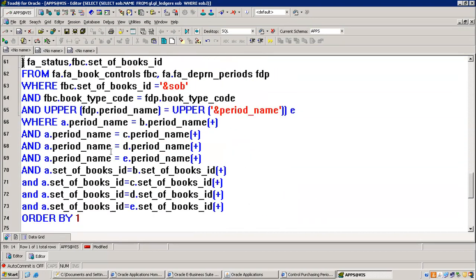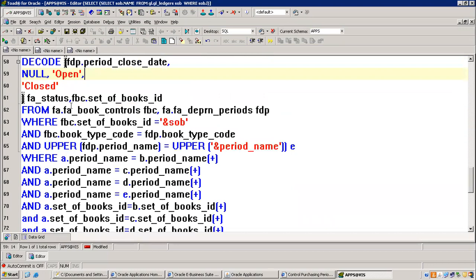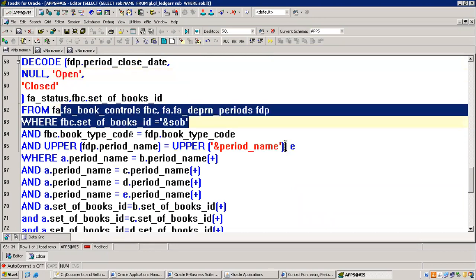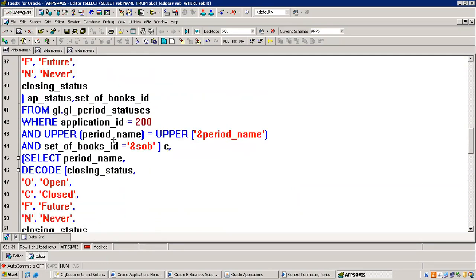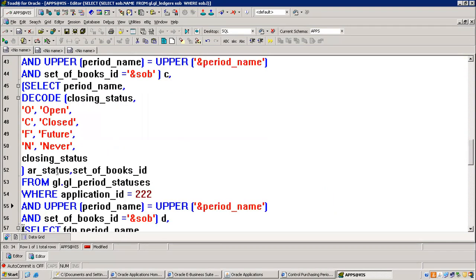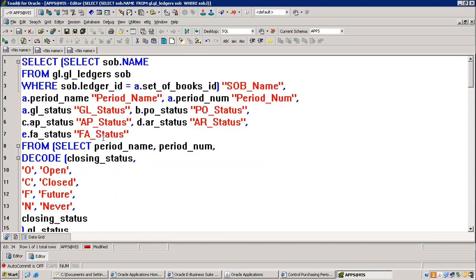GL sets of books also there, right? This is for fixed assets. We don't require fixed assets. We are not dealing with that. Another table is what it is. GL sets of books or GL ledgers is fine. Set of books not required.